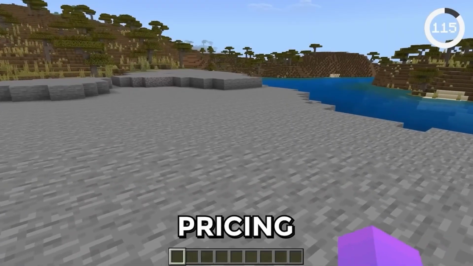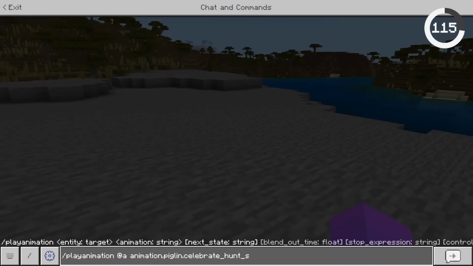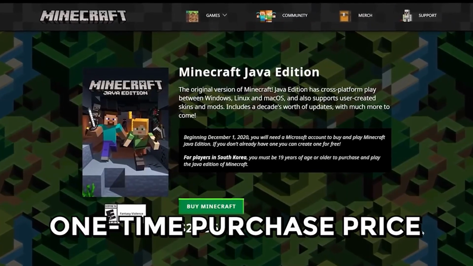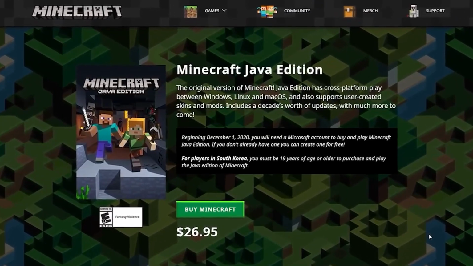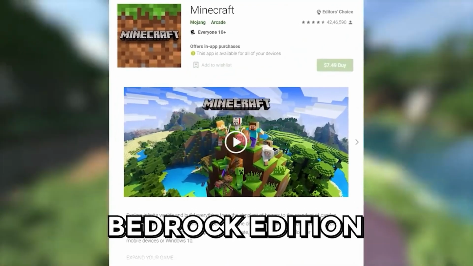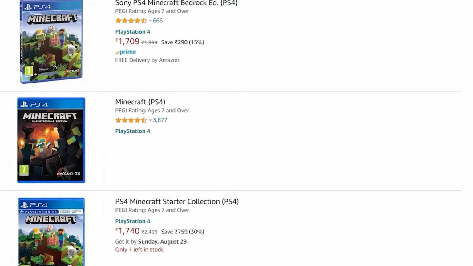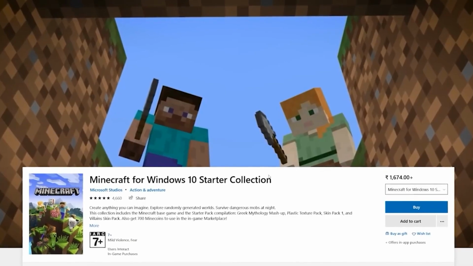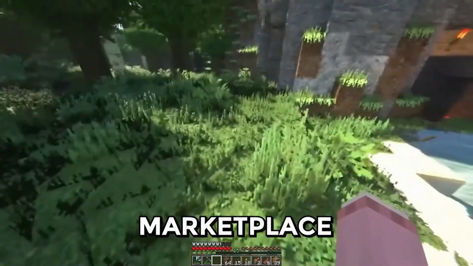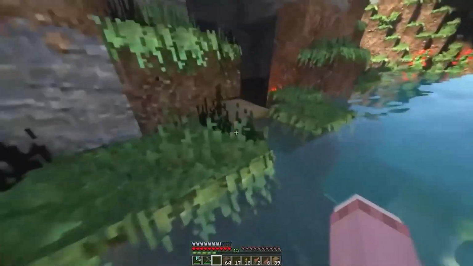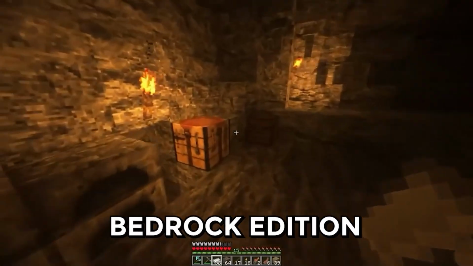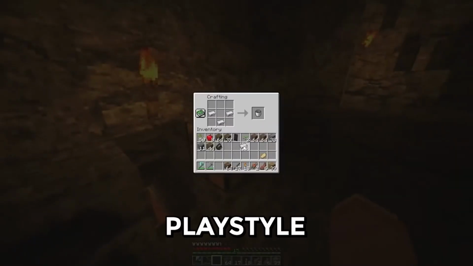Pricing. Pricing is also something that players give their eyes to. Java Edition typically has a one-time purchase price. It's available through the official Minecraft website, but the pricing of the Bedrock Edition varies from platform to platform. Even when we say the base game is a one-time purchase, additional content in the marketplace has to be bought separately. Of course, choosing between Minecraft Java and Bedrock Edition depends on your preferences and playstyle.